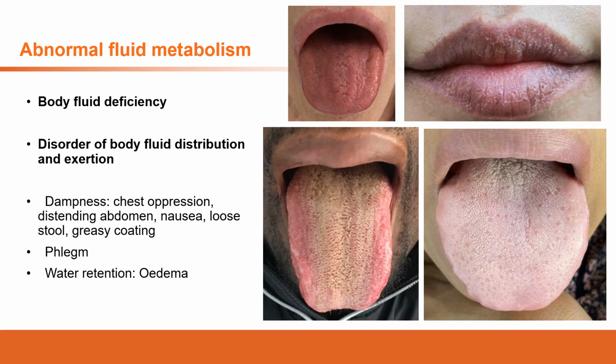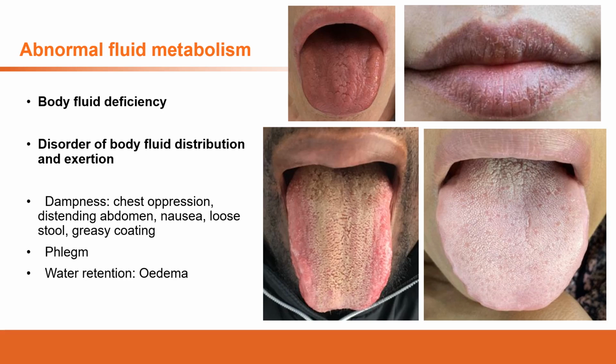That's the same as the blood movement. We need qi to push the blood. Same as here, we need qi to push the body fluid. We need qi to assist the body fluid metabolism.